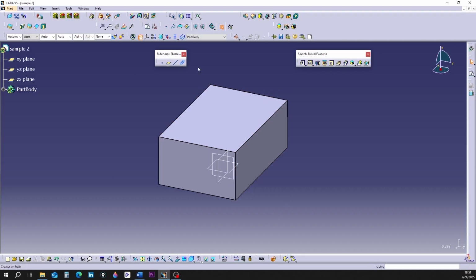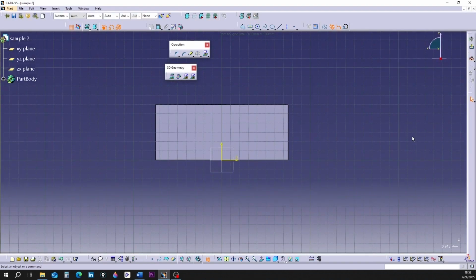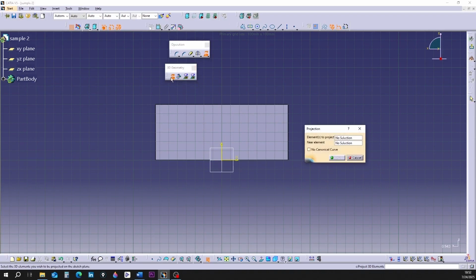Now suppose we have a cuboid. I want to use one of its edges. I'm clicking on one surface of the cuboid so that it turns orange. I'm clicking on the Sketch command. I'm going to the Sketcher environment. The first command is called Project 3D Elements. I'm clicking on this command.